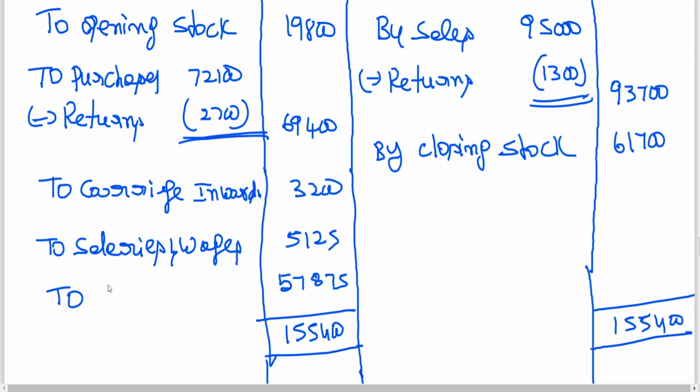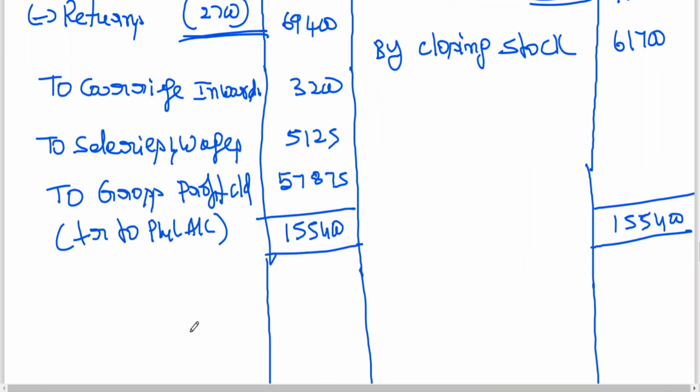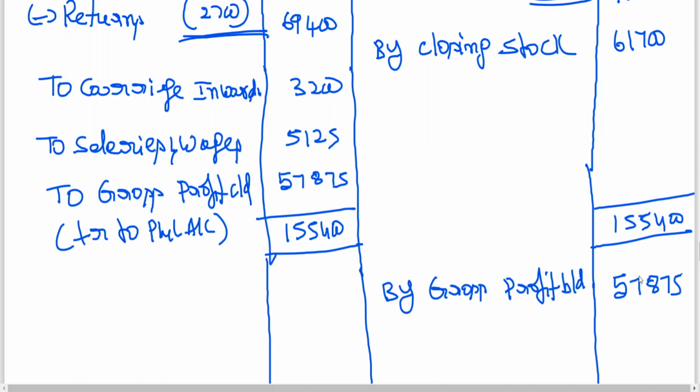This is gross profit carried down, in brackets transferred to profit and loss account. Okay. 57,875.